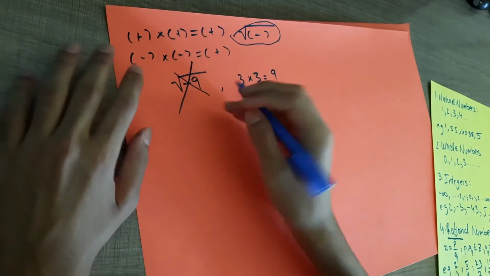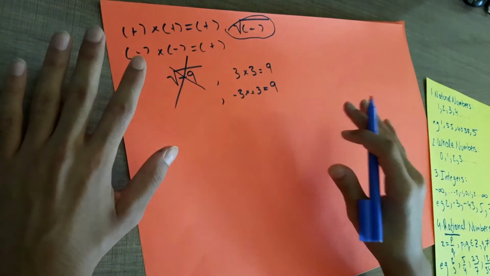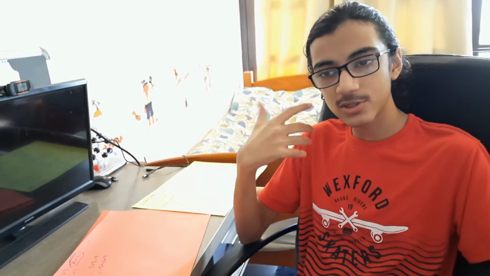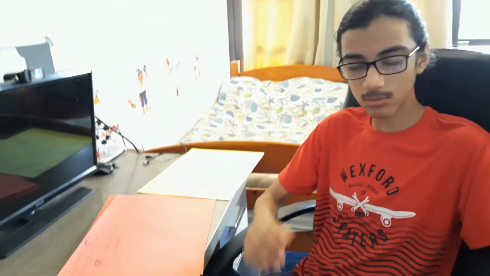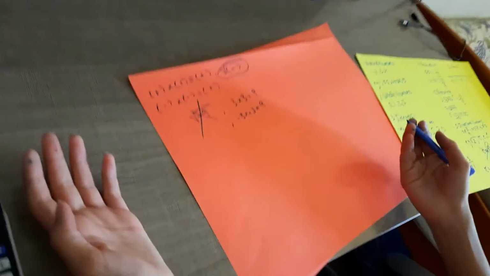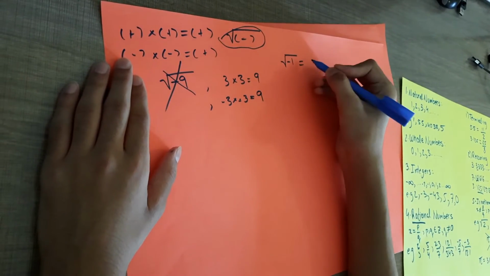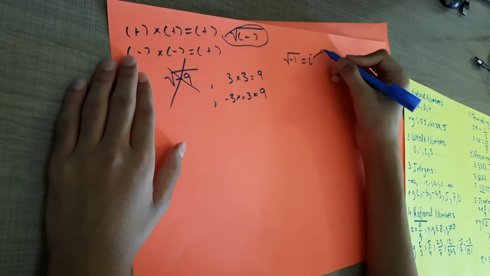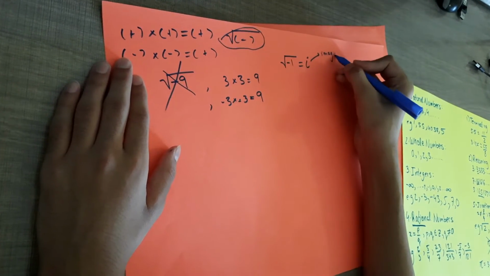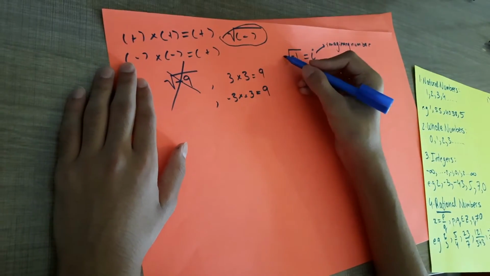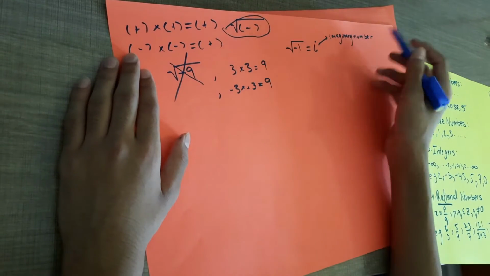So for a long time, this was the concept: the square root of a negative number does not exist. But it turns out that having the square root of a negative number is very, very useful to mathematicians in a variety of different ways. So about 500 years ago, what we did was we just made one up. We said that the square root of minus 1 is some number i, and we call that the imaginary number.